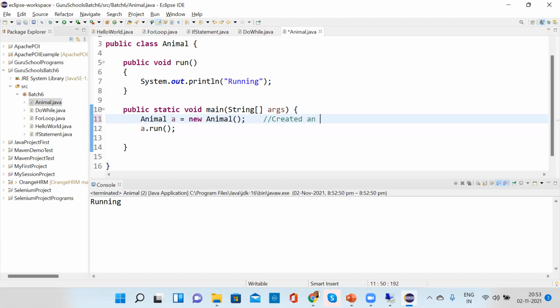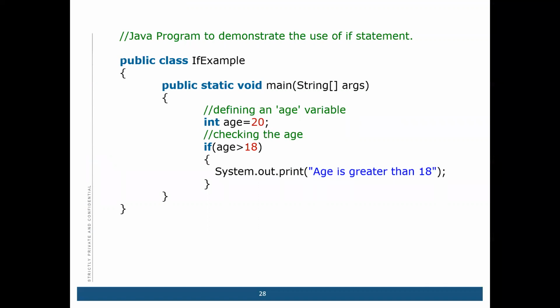an instance of an object. Created an instance of the object. And here what we are doing, we are calling a method. Got it?